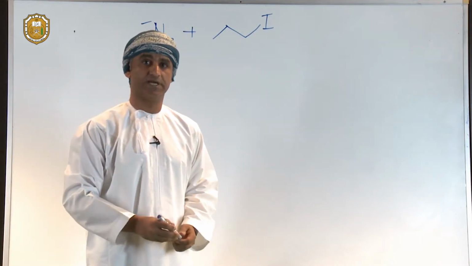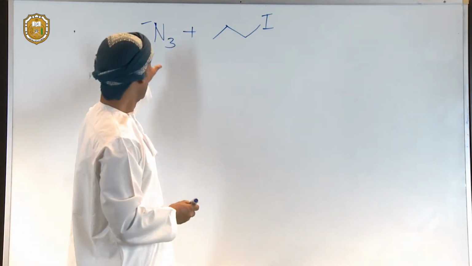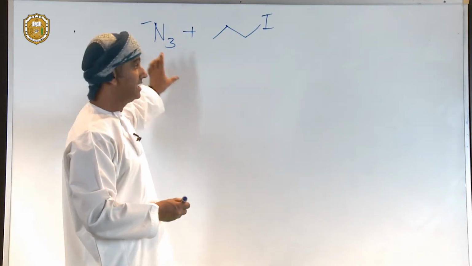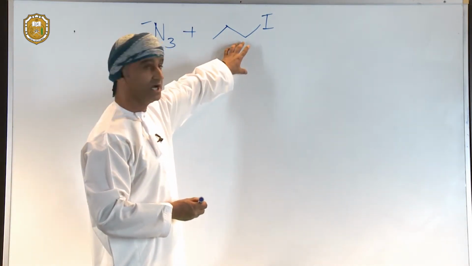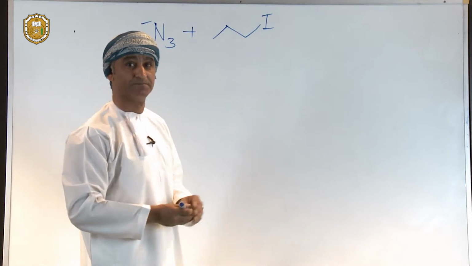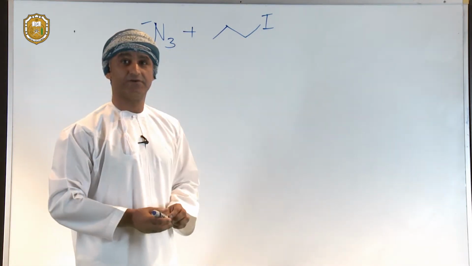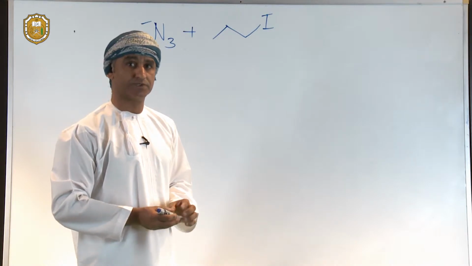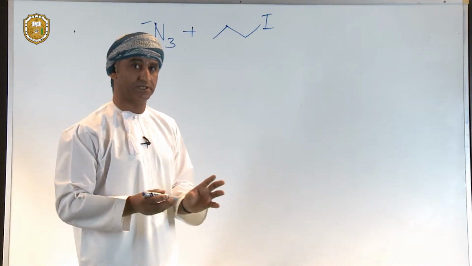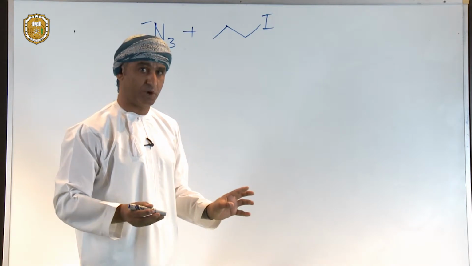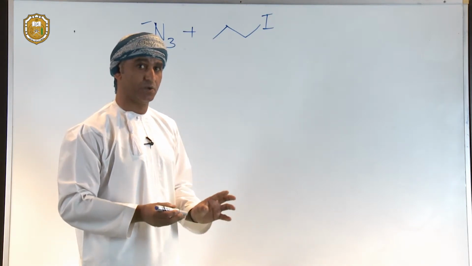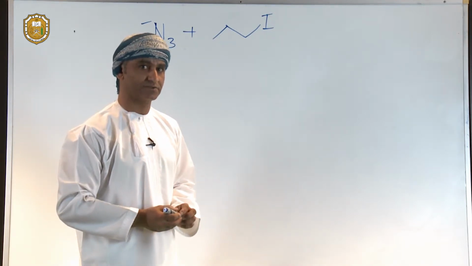Well, that's because of the attraction between the negatively charged nucleophile and the positively charged carbon, which has a partial positive charge due to the polarizability of that C-I bond. So attraction between charges, or dipoles, is one mechanism by which organic reactions take place.